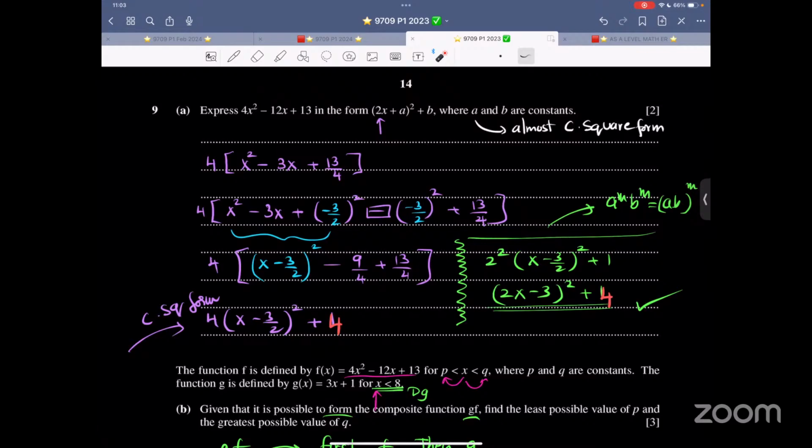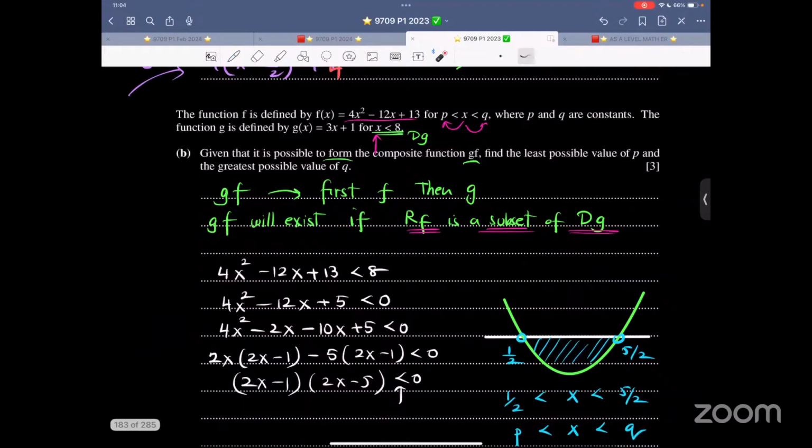This is almost completed square. Why do I call this format almost completed square? Because the coefficient of x is not 1 on the inside. First, just work out the normal way. And then once you reach this particular stage, that is completed square, write 4 as 2 square. This is the bracket square. Using this rule of indices, this is 2 into x minus 3 over 2. That is this thing, the whole thing square, and that is what you're getting. So I think by some mistake, I wrote a 1. It's a 4.